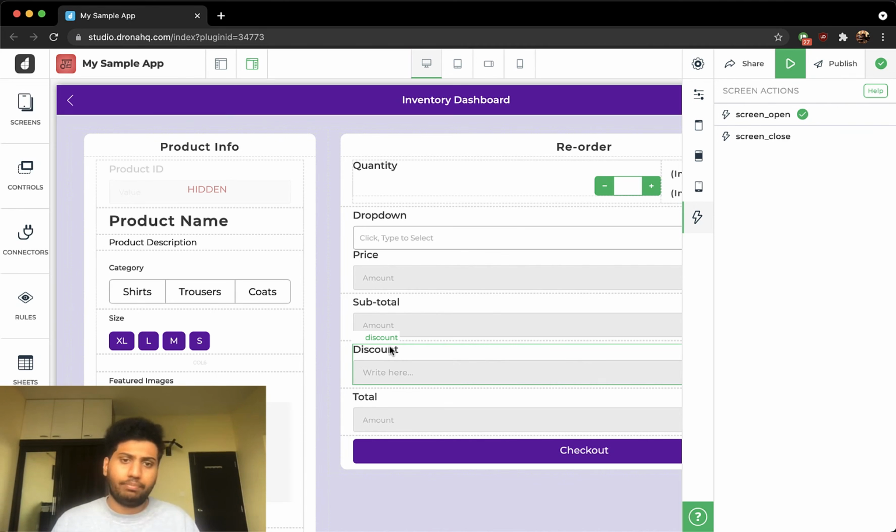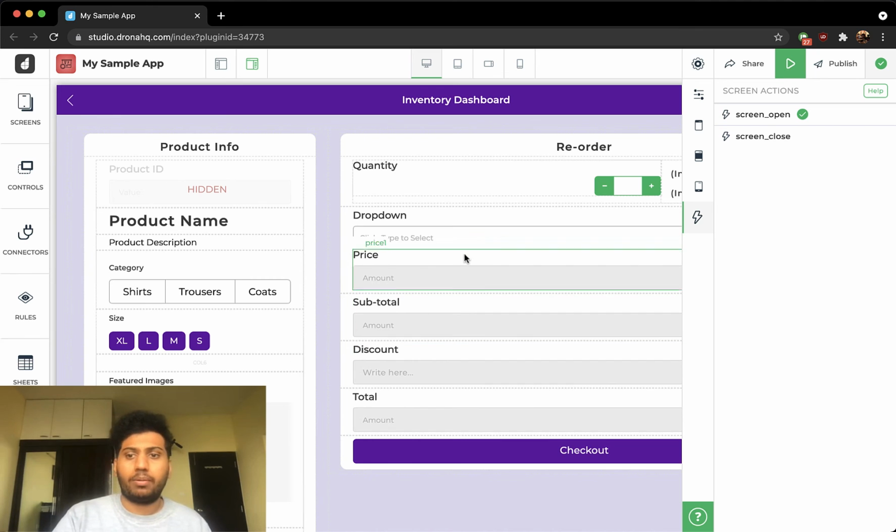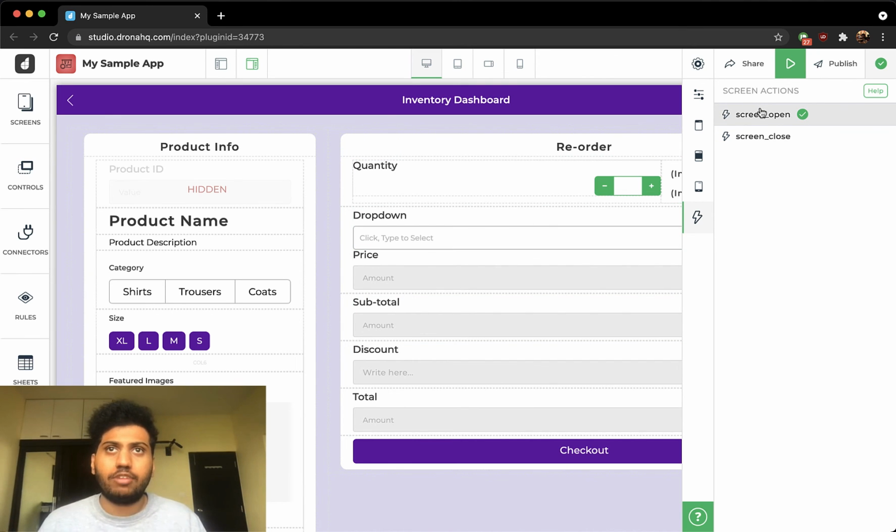This is just one simple use case. Of course, you can create more complex use cases. Off the top of my head, I can think of stuff like, in the previous screen, if the user has logged in, and when he comes to the screen, then you can display the checkout forms and some extra functions. Otherwise, if the user is not logged in, just display the product info and don't display other stuff. So a lot more stuff can be done. Of course, it's a really useful tool.